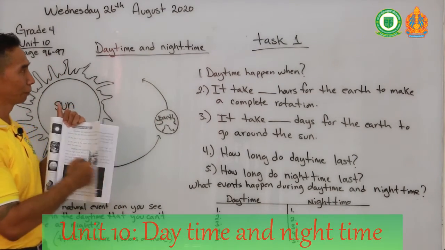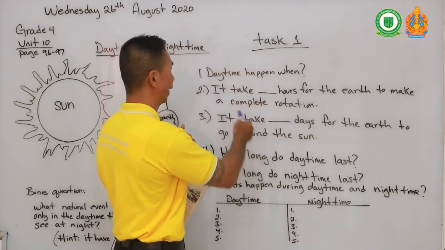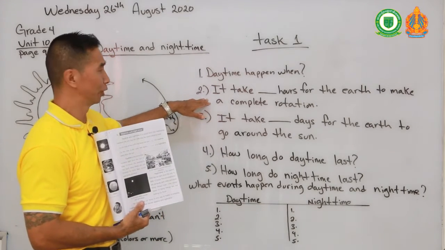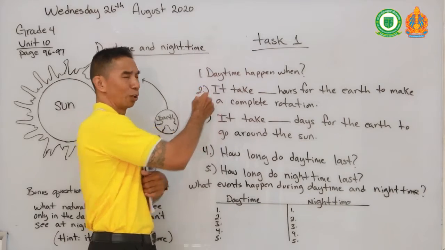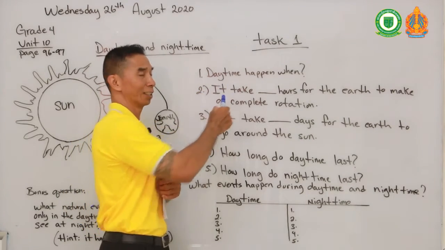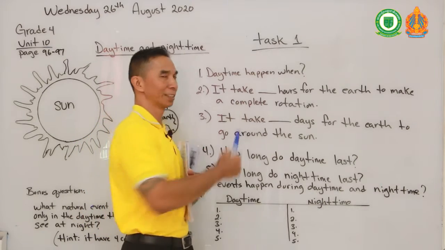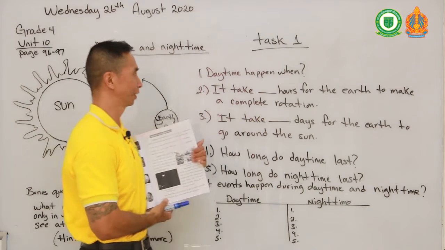The second question, how many hours does it take for the Earth to make a complete rotation? These will be quick answers for you. But don't just write down the answers, also write down the questions. Write all these questions down in your notebook, including the answers, okay? Do not just give me the answers, I also want the questions.